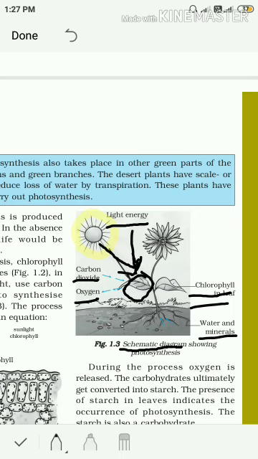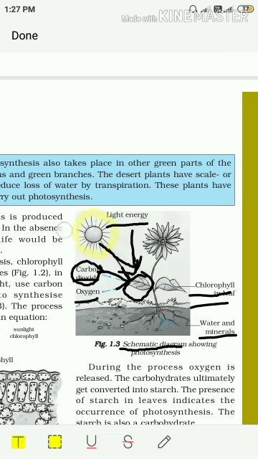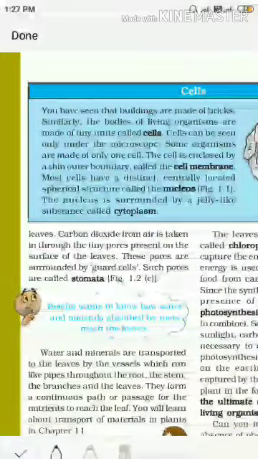Now, one more point is shown here, carbon dioxide, and it seems that leaves are taking carbon dioxide. Now, my question is, how do leaves get carbon dioxide from the atmosphere? To know the answer to this question, I want to tell you that there are some tiny pores present on the surface of leaves.